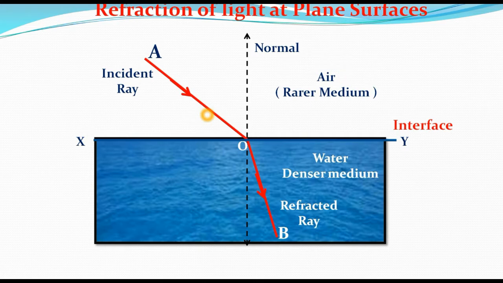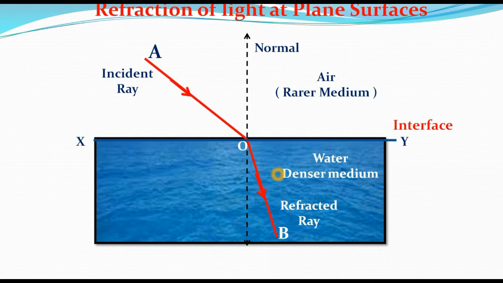Now this ray travels through the water, that is, the second medium, the denser medium. We observe that when this light ray travels from the rarer medium to the denser medium, its direction changes. It moves toward the normal. This phenomenon is called refraction of light at plane surfaces.